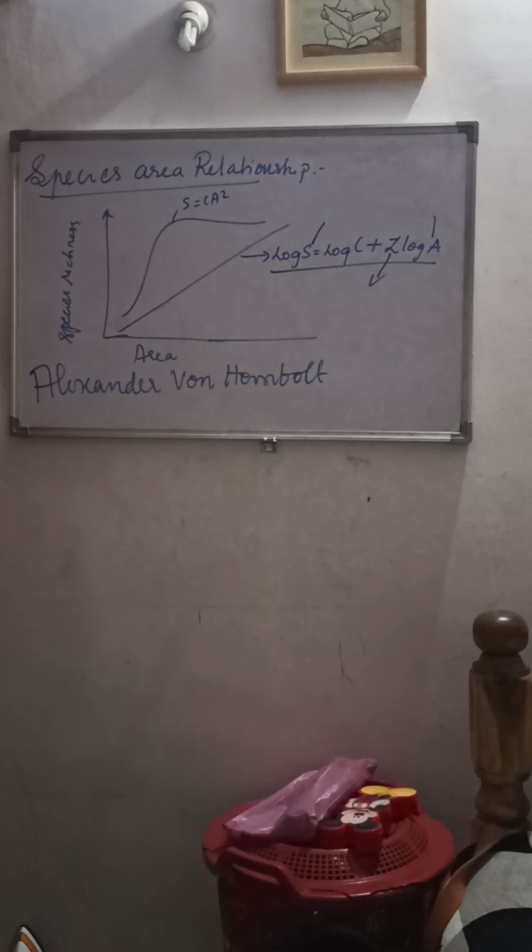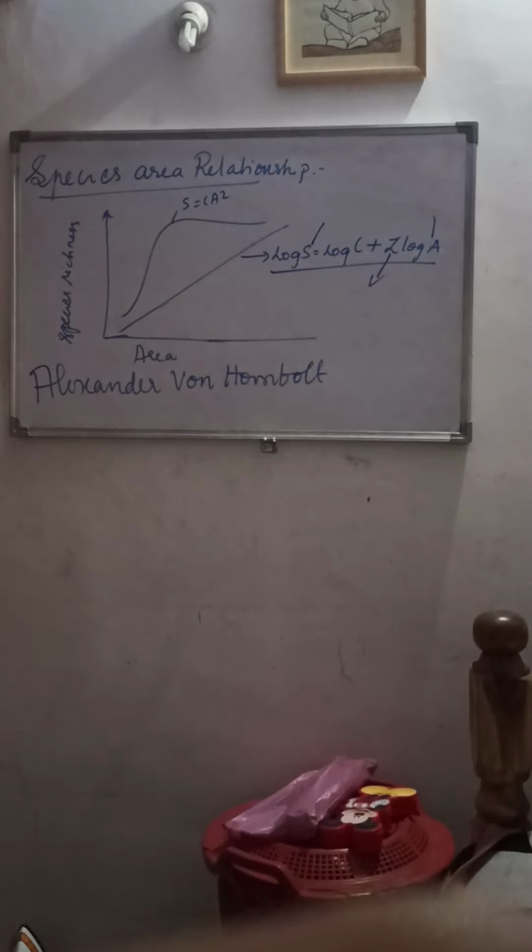Now moving on to the next very important topic, the importance of species diversity to the ecosystem. You have heard about the different species of dog, right?